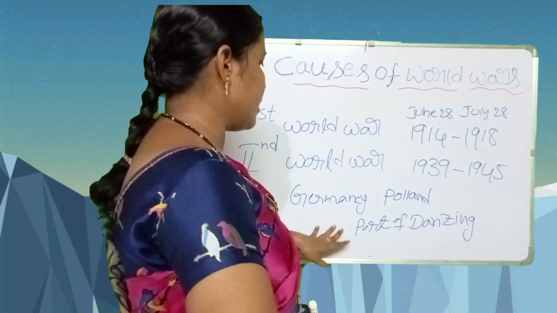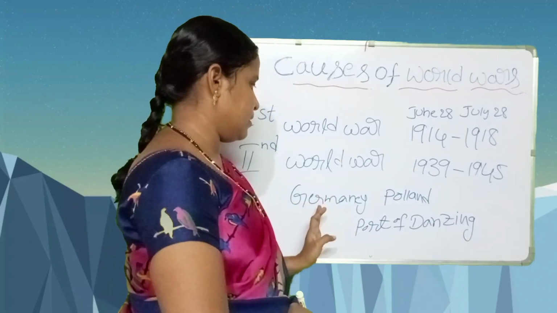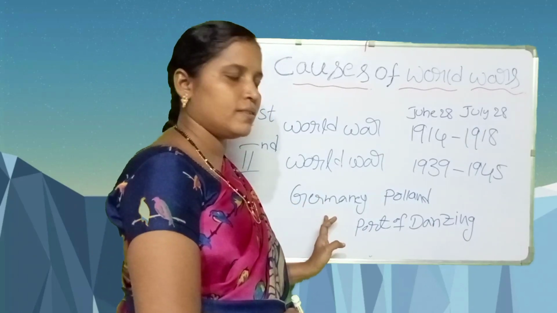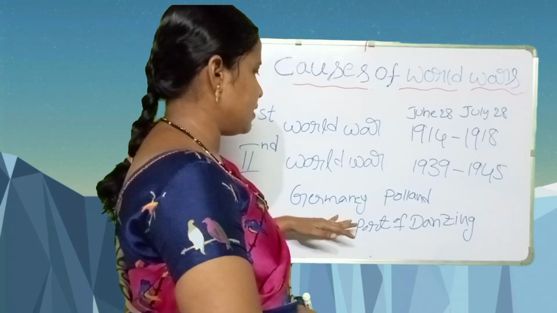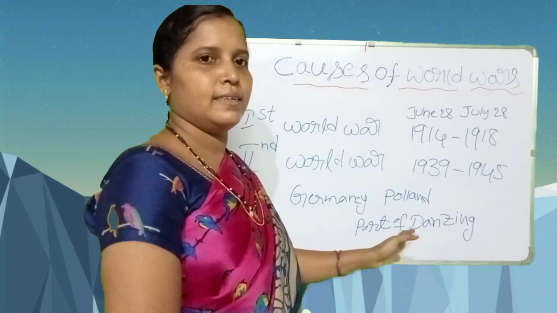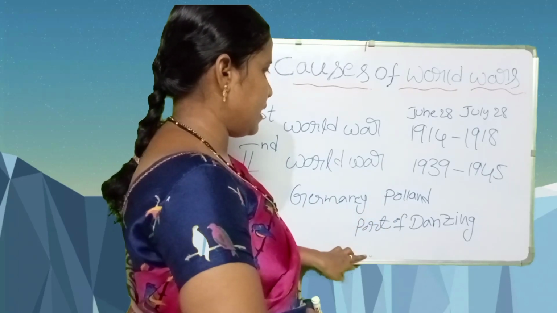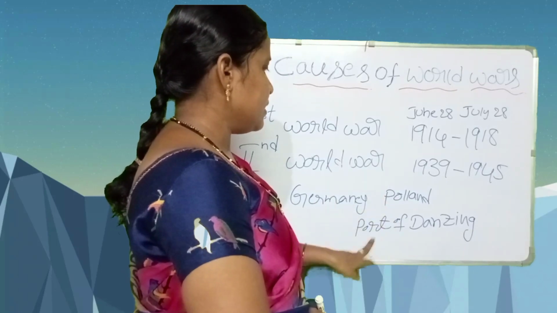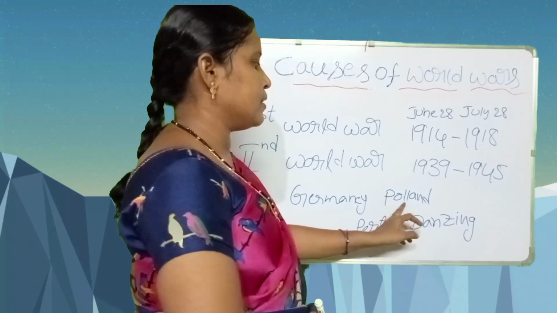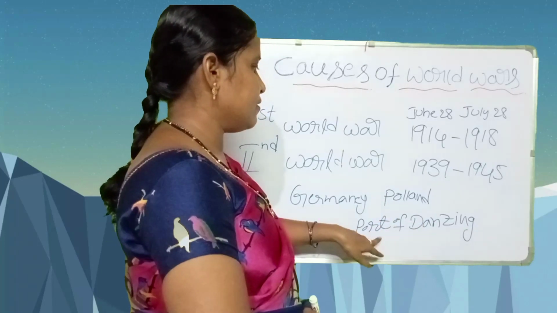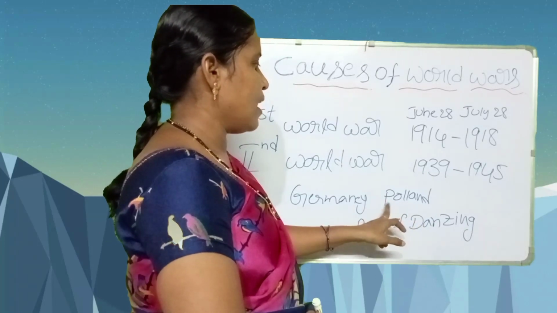After the World War, Germany was defeated in the First World War. That's why German places were divided at the time. Poland occupied this port of Danzig. Presently, this port of Danzig belongs to Poland.